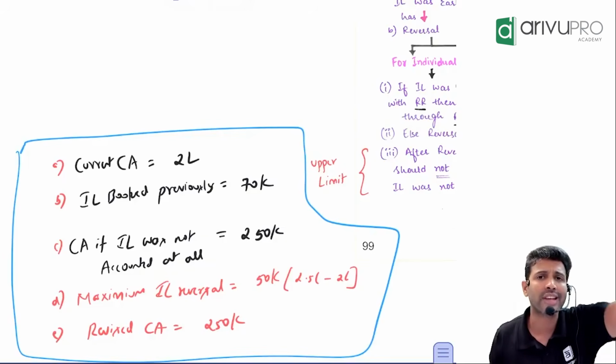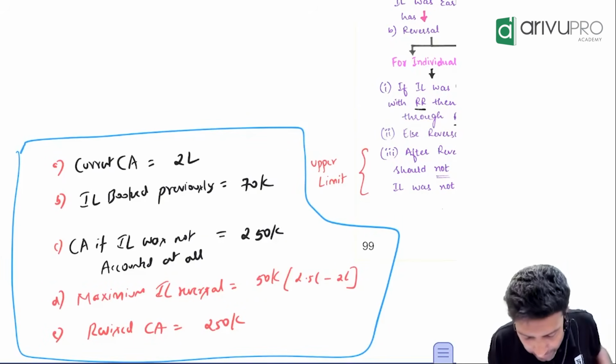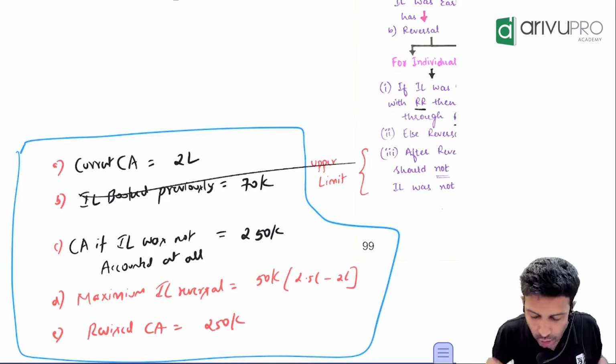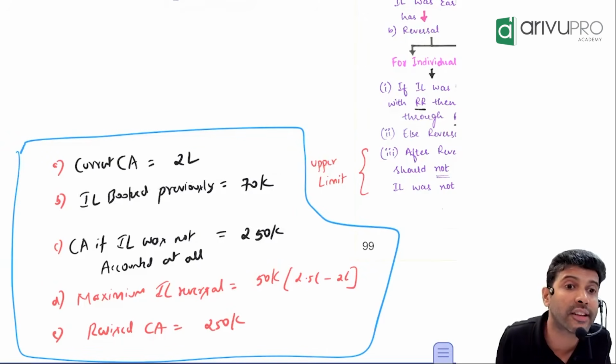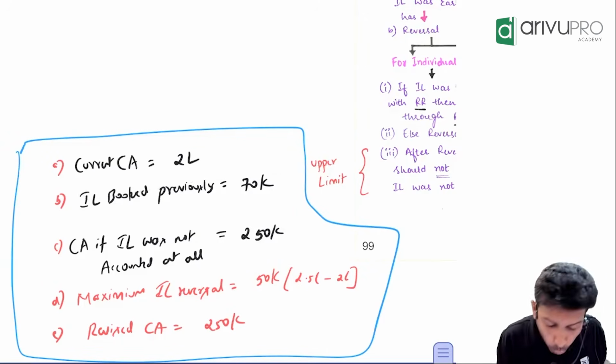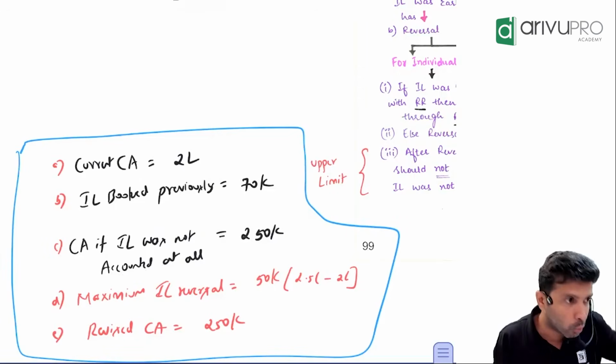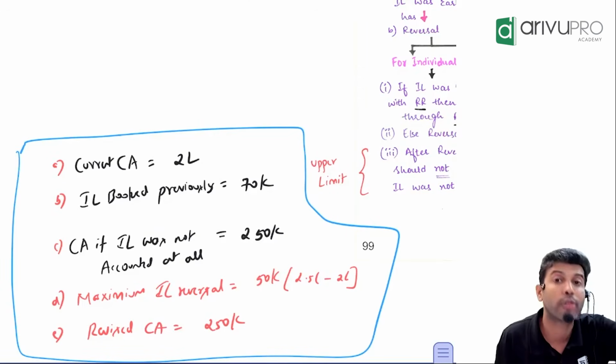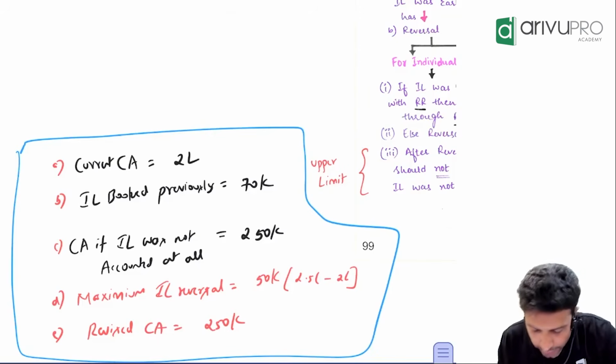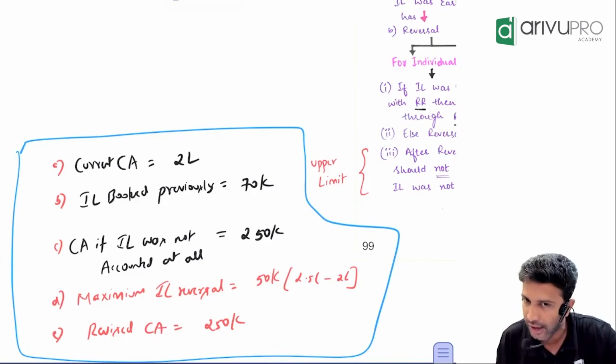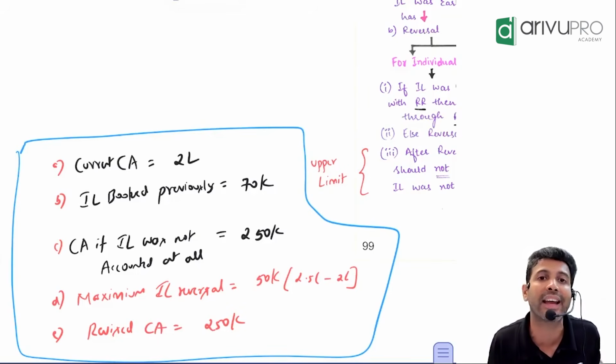What the standard says is, if you had not accounted this impairment loss at all, what would have been the carrying amount? First find that. If you had not booked this impairment loss last year, what would be the current carrying amount of that asset?